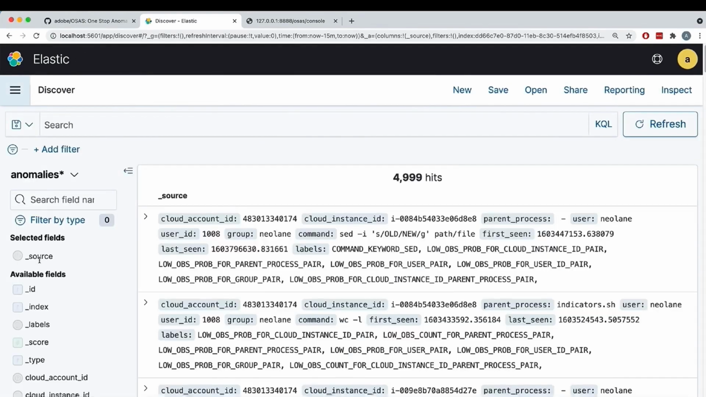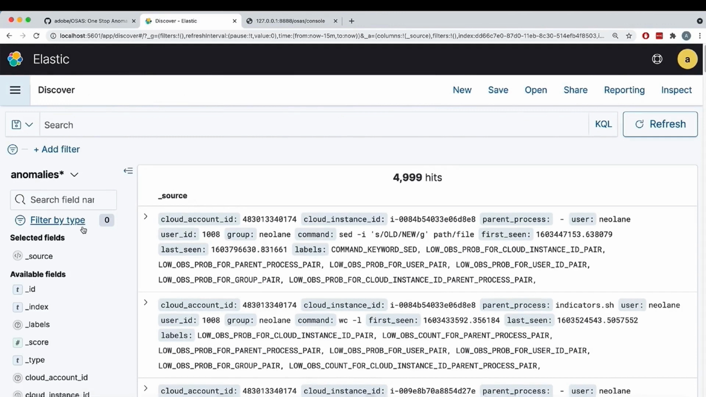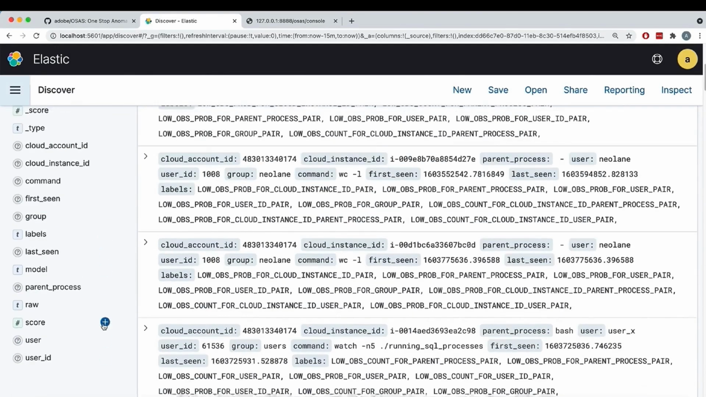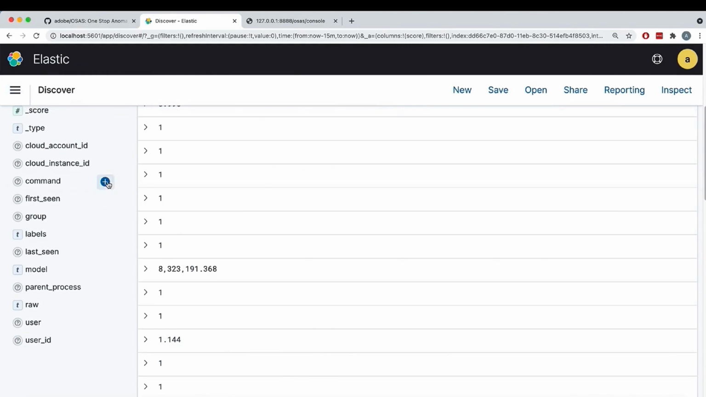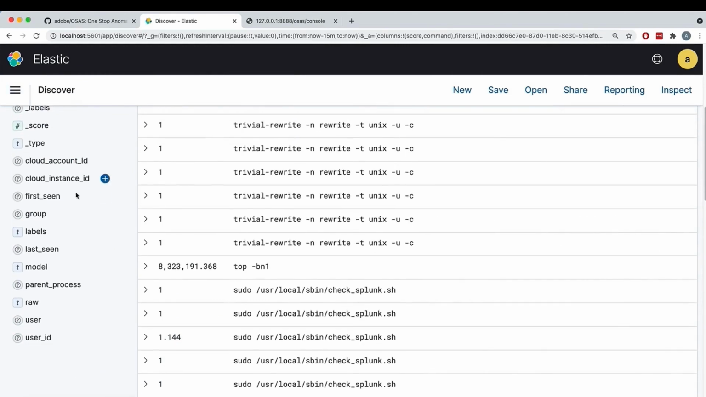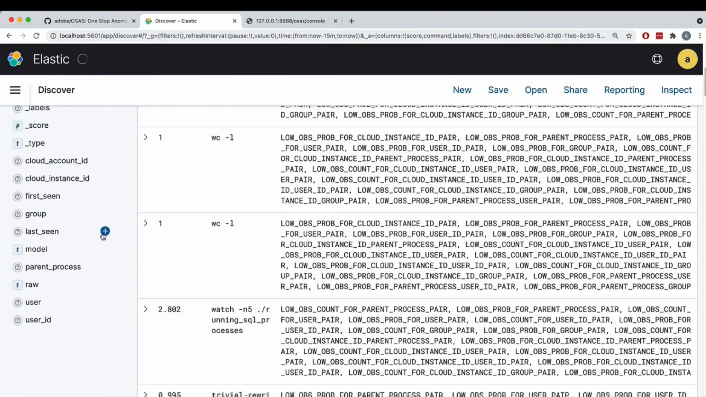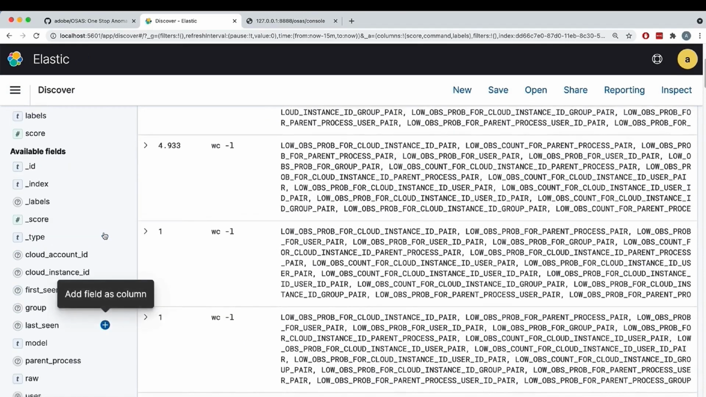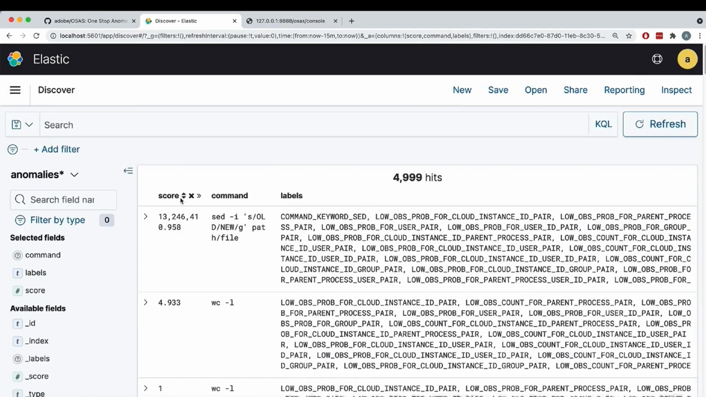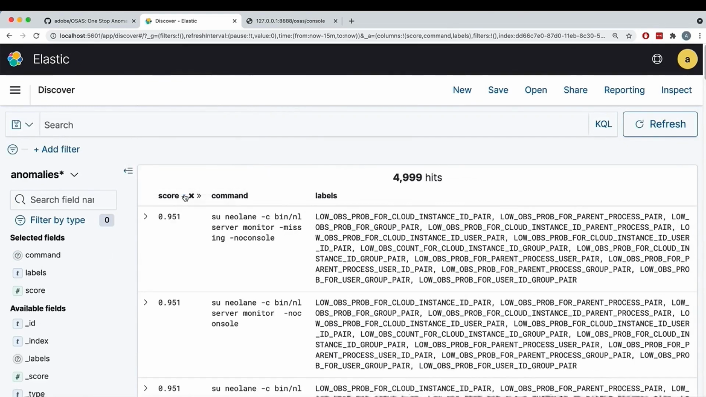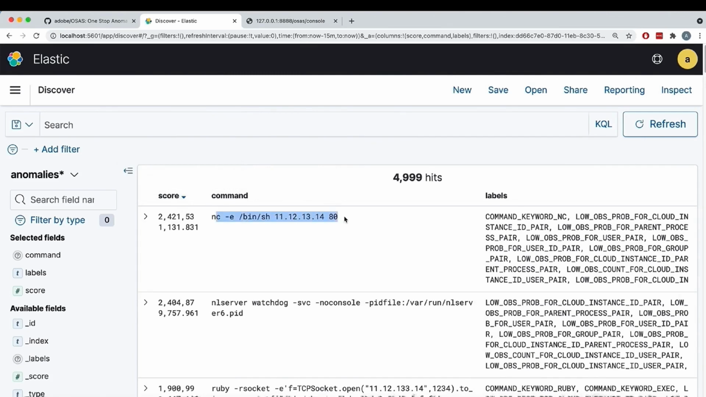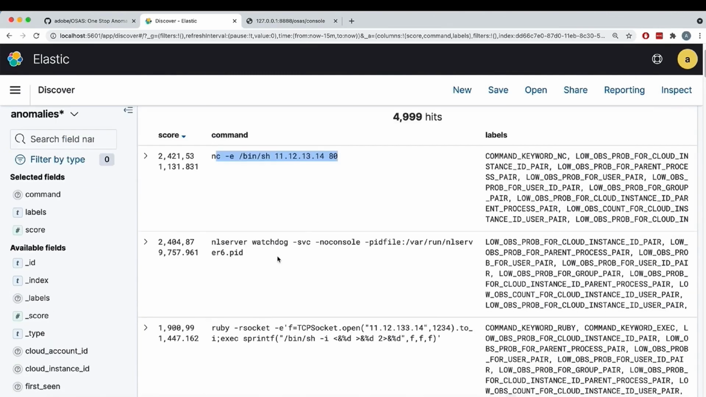So let's look at the observations themselves, right? We're going to do the same thing. We're not going to filter them anymore. We're just going to create a table with score, command, and also labels. And what we're going to do, we're going to sort them descending, right? Because the top anomaly should be there really, really fast. And when I do this, you're going to see that this time some of the interesting anomalies are there, like the biggest scoring anomalies.